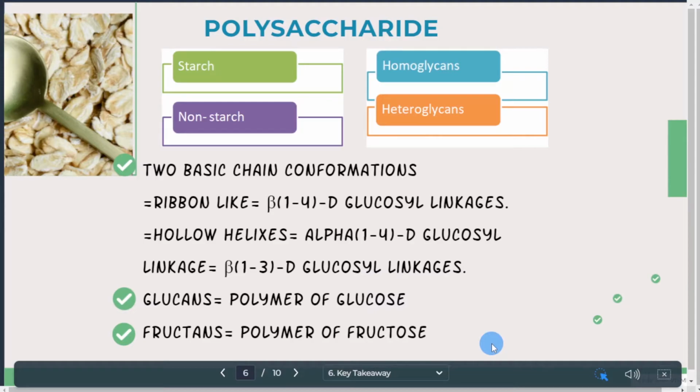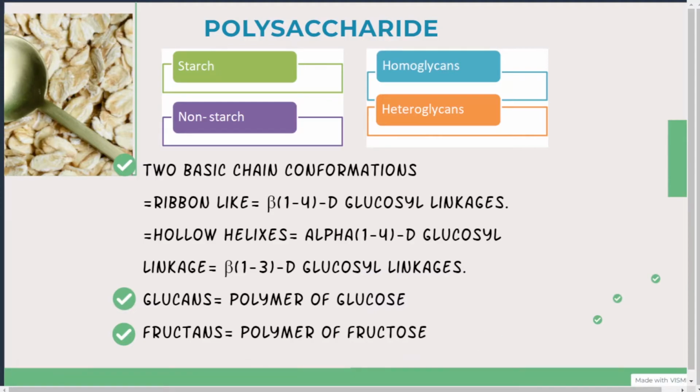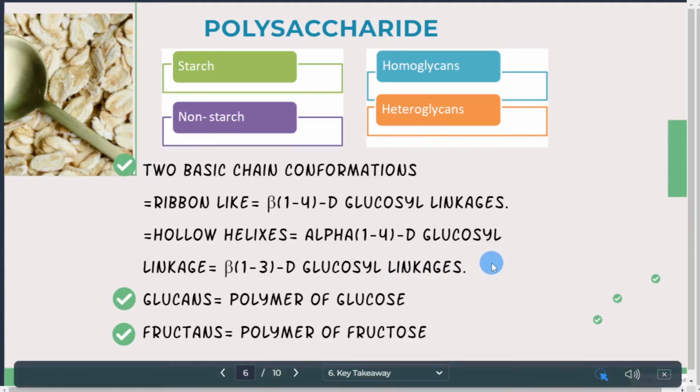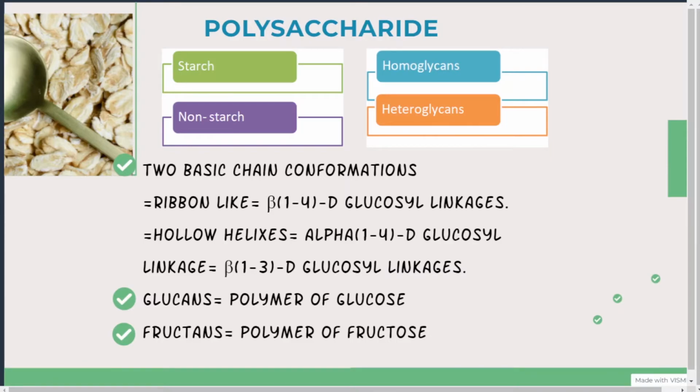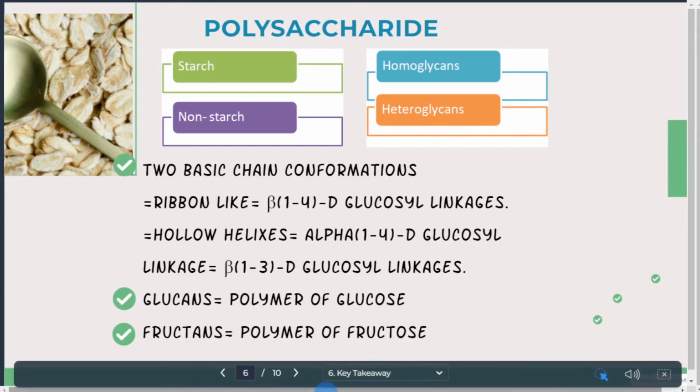Simple as that. Now as you can see over here, this beta 1,3 diglucoside linkage is actually the hollow helixes. Examples of hollow helixes, please note it down: hollow helixes examples is beta 1,3 diglucoside linkage. Now talking about glucans, it is a polymer of glucose, and fructans is a polymer of fructose.